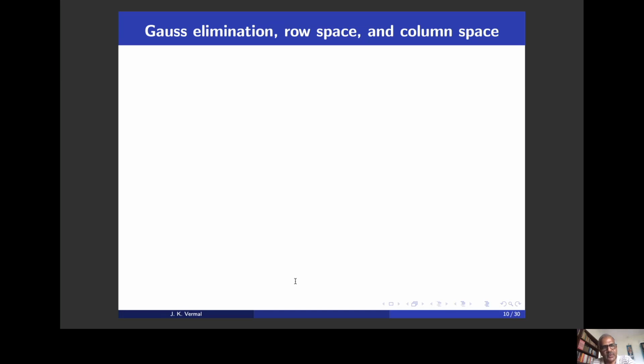in the Gauss elimination process, we get various intermediate matrices. How the row spaces of these intermediate matrices and the column spaces are tied with the row space and column space of the original matrix. Okay, the basic fact here is this proposition.